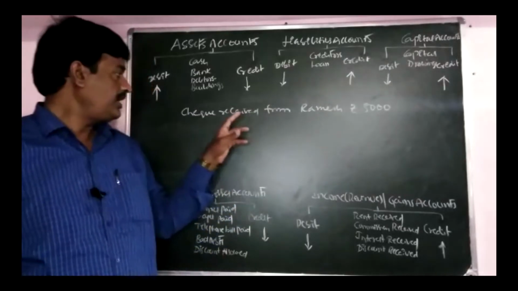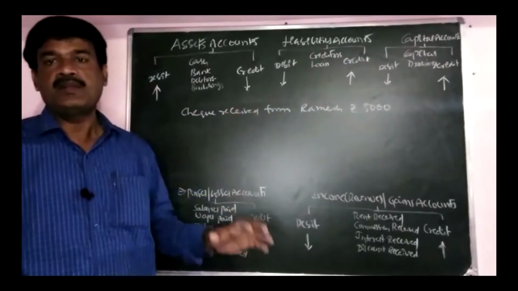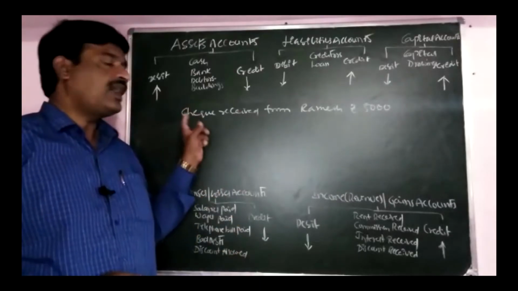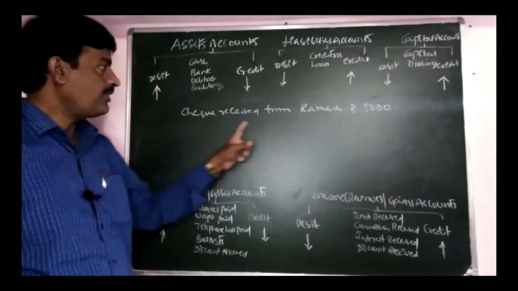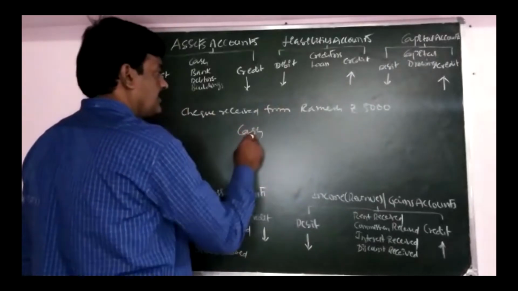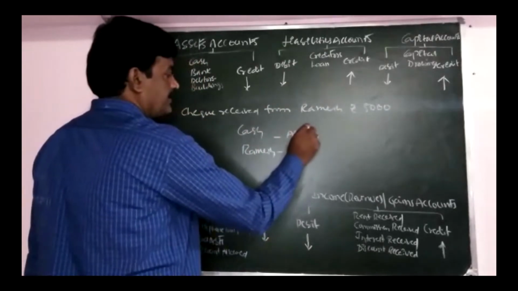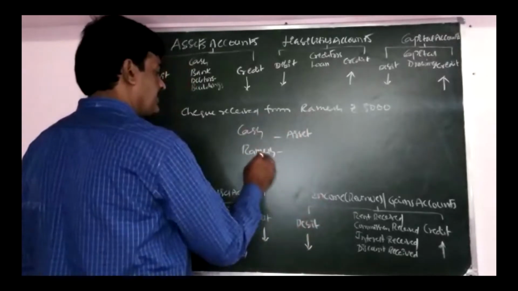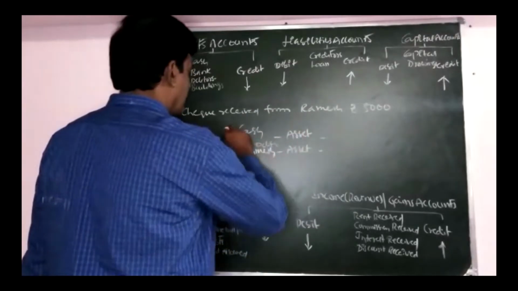Why? Because if we received a check after bank hours, it is not possible for us to deposit it into the bank. That is why we kept that check in the cash box, and we are treating it as cash received from party. So check received from Ramesh means cash received from Ramesh. Cash and Ramesh. Cash comes in, asset. We are receiving cash from our customer, the debtor. Debtor comes in asset.